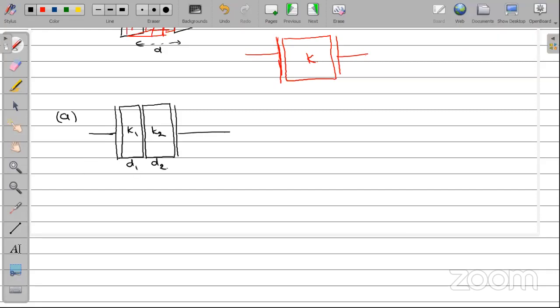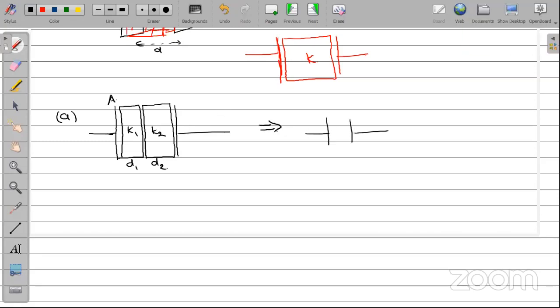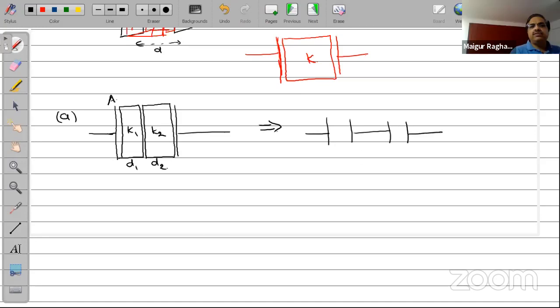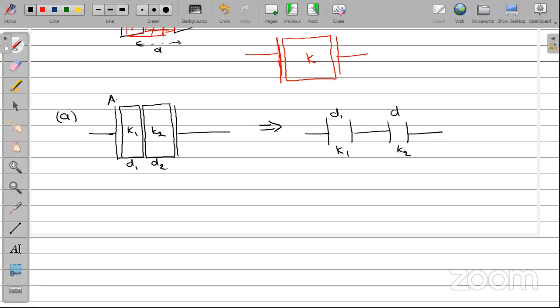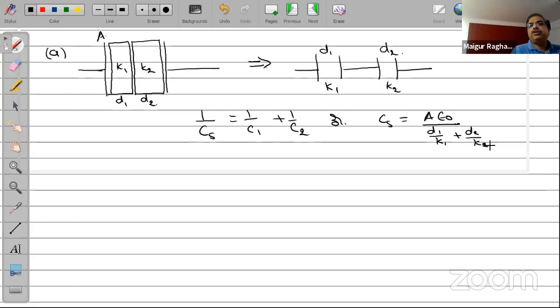Now this has an area A. Now this is equivalent to having two capacitors connected in series, one with constant K1 and separation D1, and the other with K2 and D2. And hence I will have the expression for the effective capacitance, 1 by C equals 1 by C1 plus 1 by C2. Or in other words, I'll have the expression for the capacitance as A epsilon naught by (D1 by K1 plus D2 by K2).